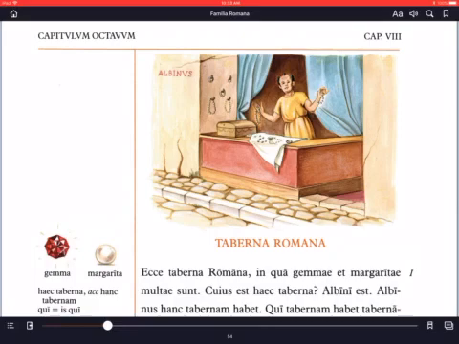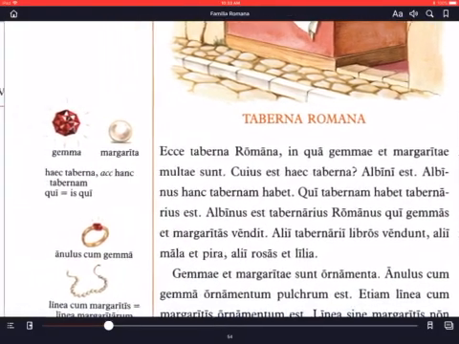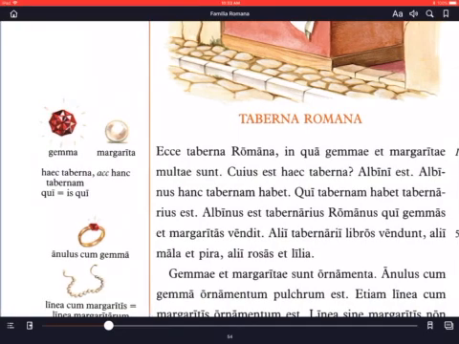The title is Taberna Romana. Hic in pictura, here in the picture, est Albinus. Albinus est tabernarius. Albinus is a shopkeeper. Ornamenta vendit Albinus. Albinus sells jewelry.